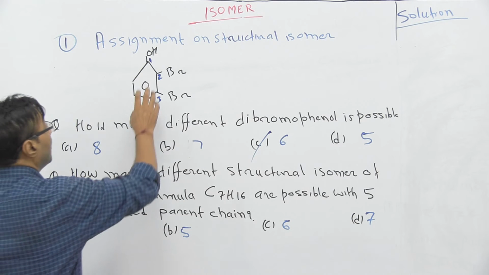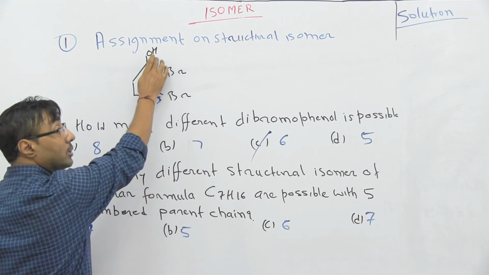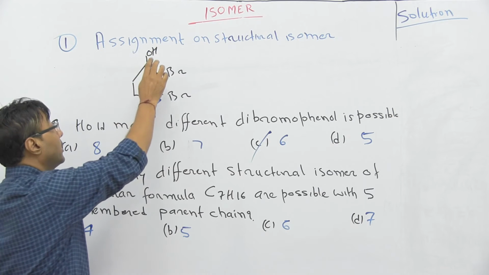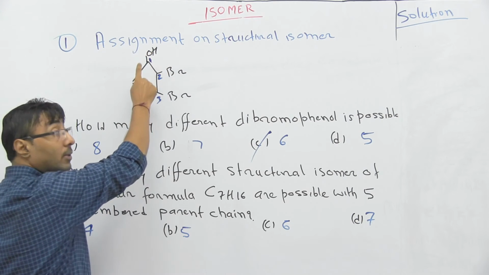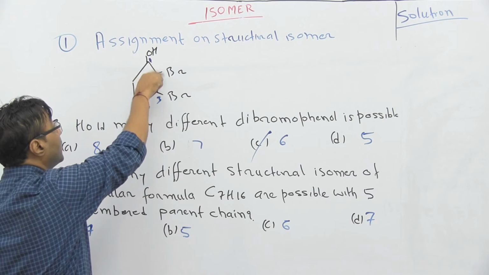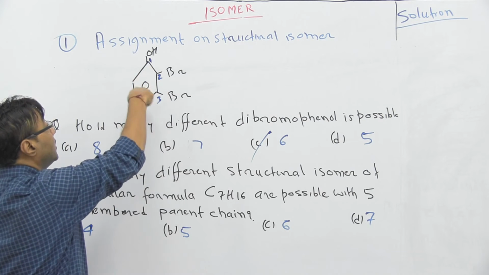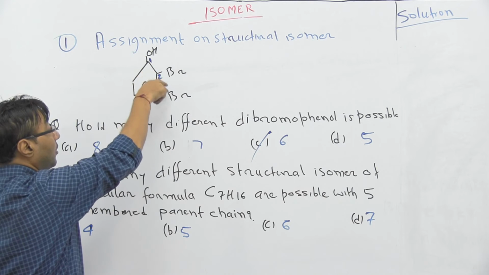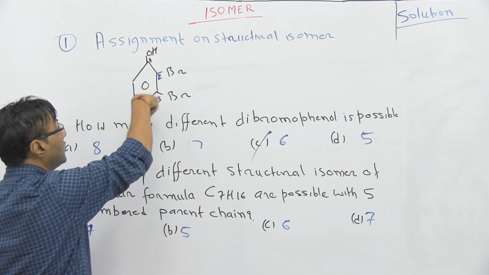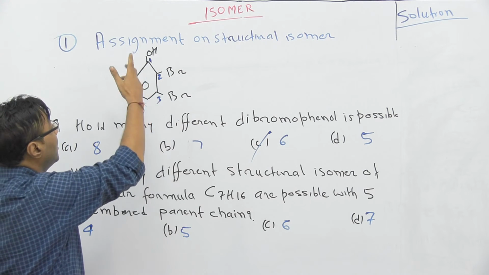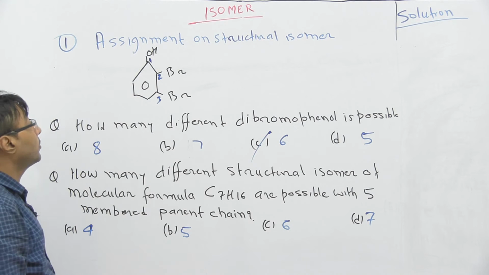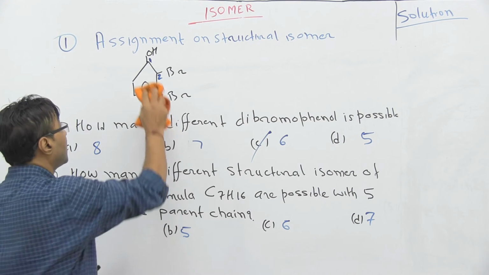What you have to do? You cannot change the position of OH. OH is the reference group in this case, having the highest priority. So numbering will start from this only, and you change the position of the Br and make the products. What are the possible products here?